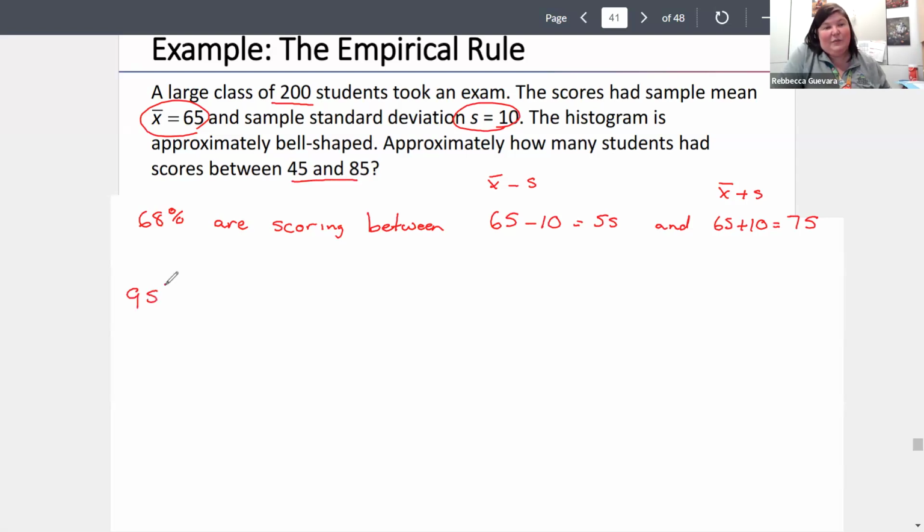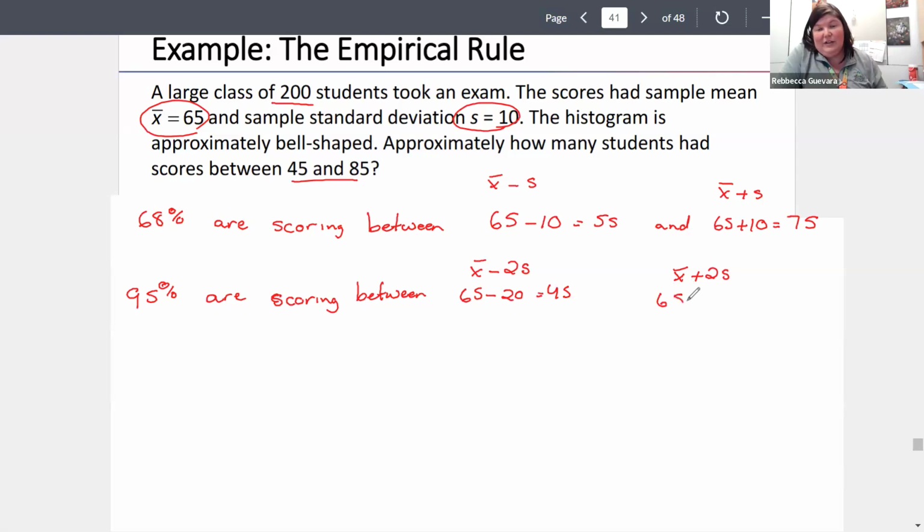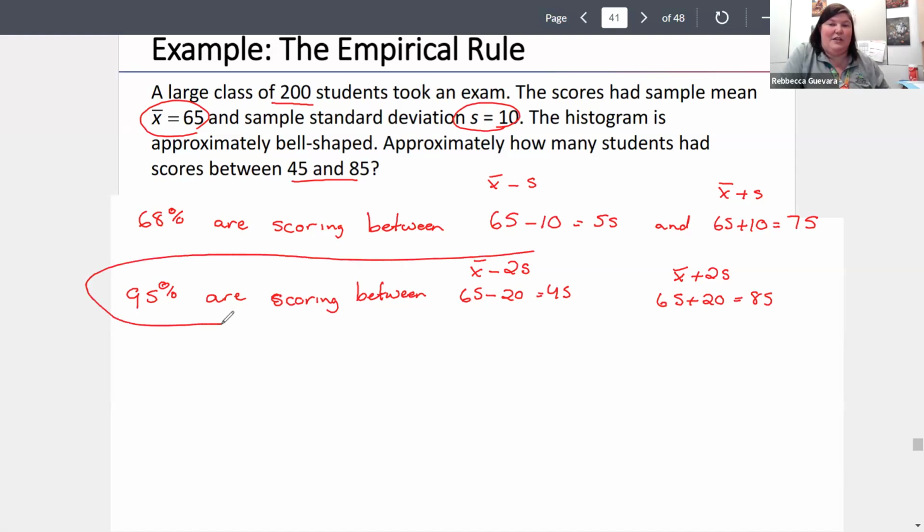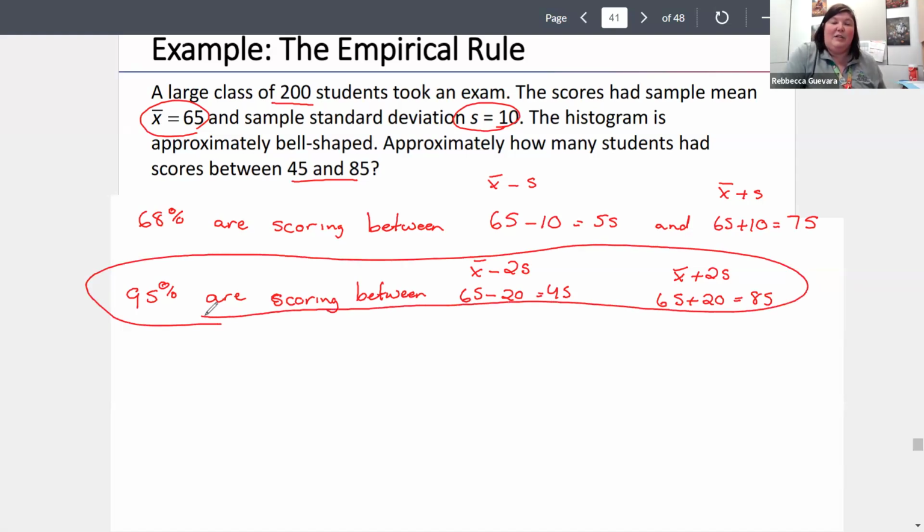So let's look at 95%. We know that 95% of these students are going to be scoring between my mean minus 2 standard deviations and my mean plus 2 standard deviations. So this is going to be 65 minus 20, or 45, and 65 plus 20, which is 85. So we see that 95% of my students are actually scoring between a 45 and an 85.